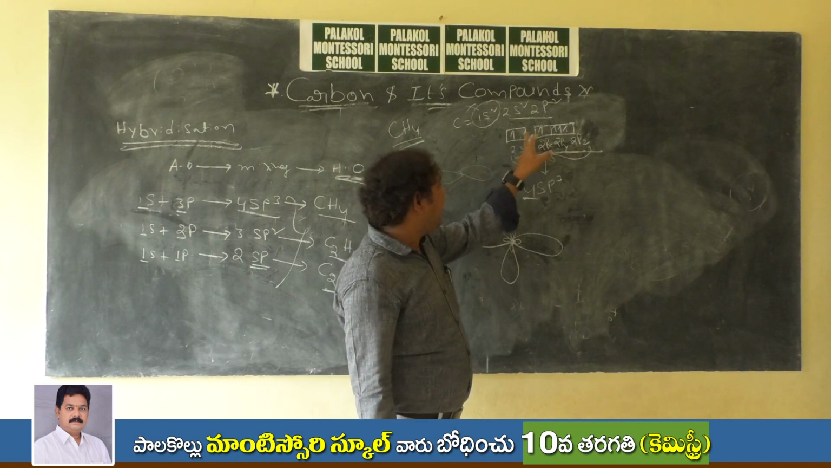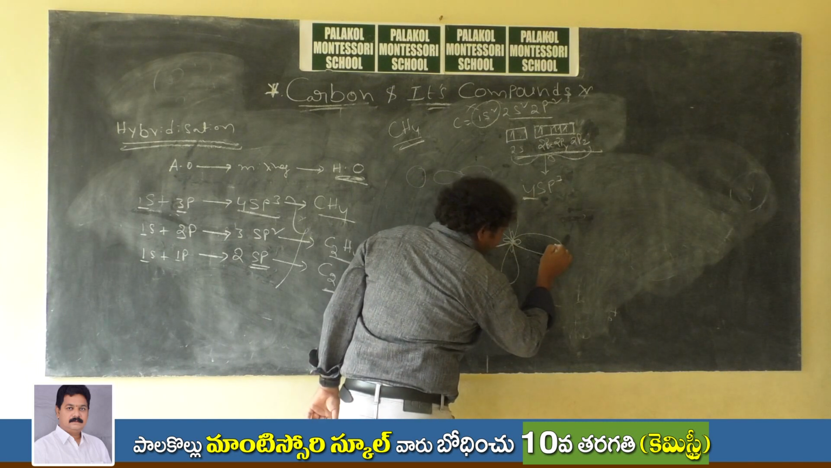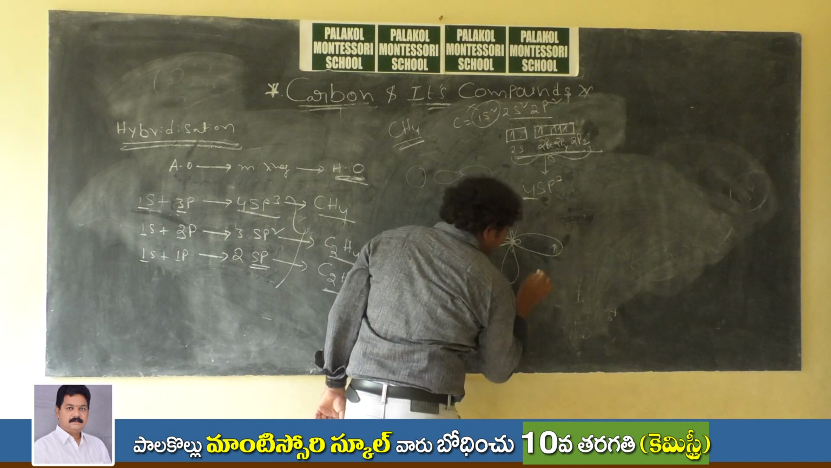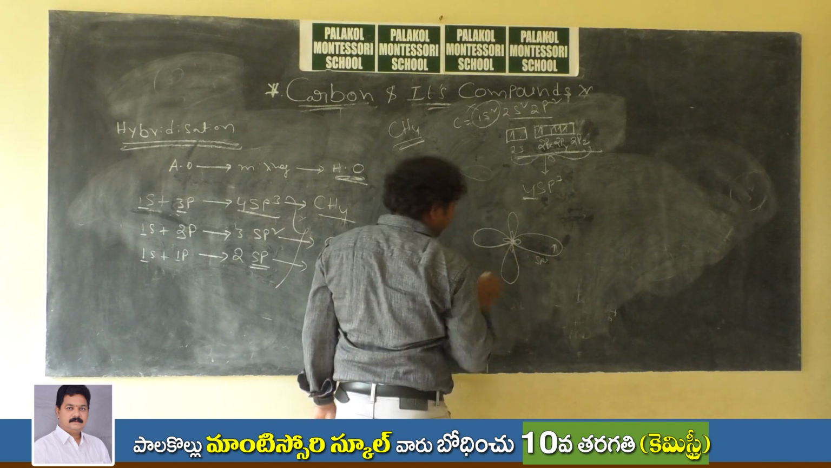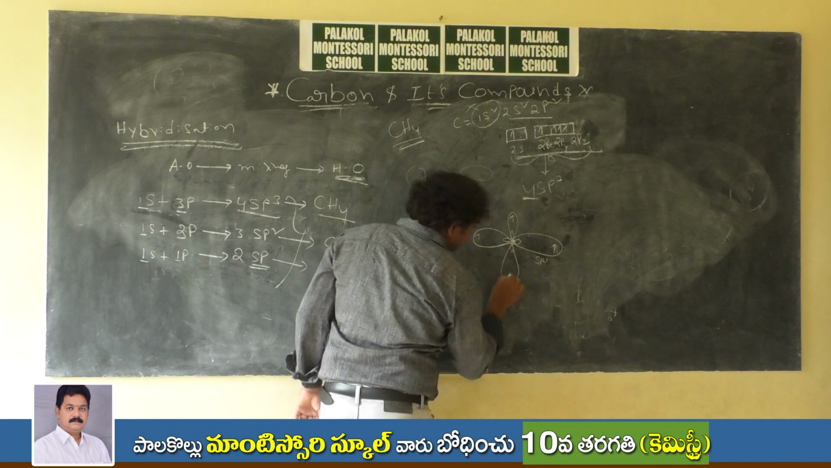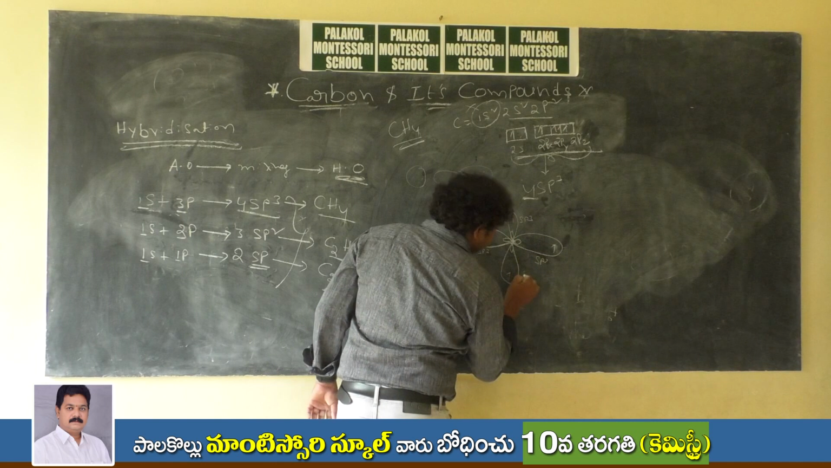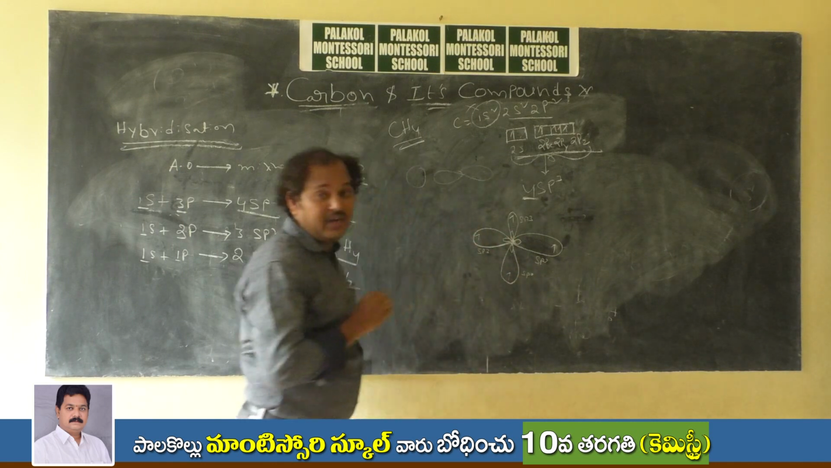So in total, how many valence electrons are present? Four valence electrons are present. Each sp3 hybrid orbital will take one valence electron. This is sp3, this also takes another, and this also. Remember, all of these are sp3 hybrid orbitals.